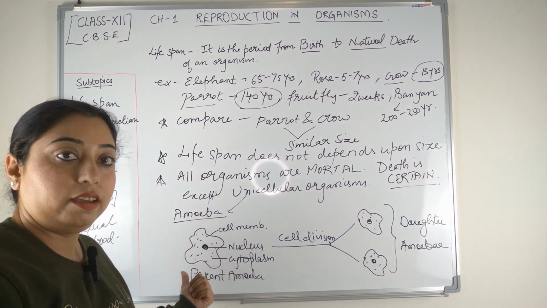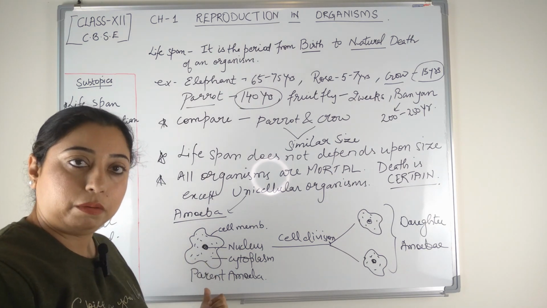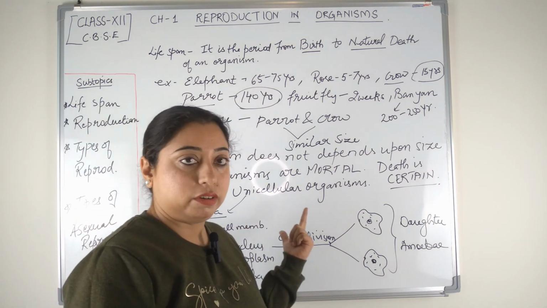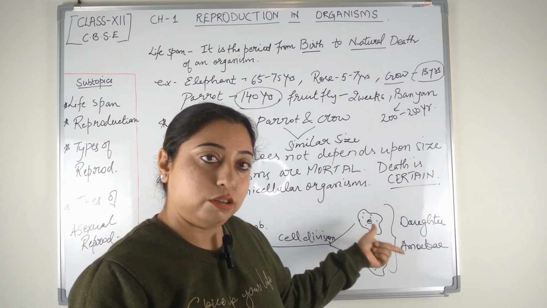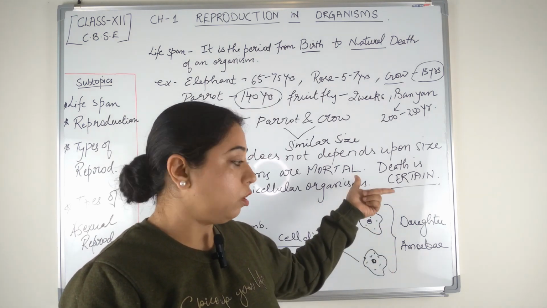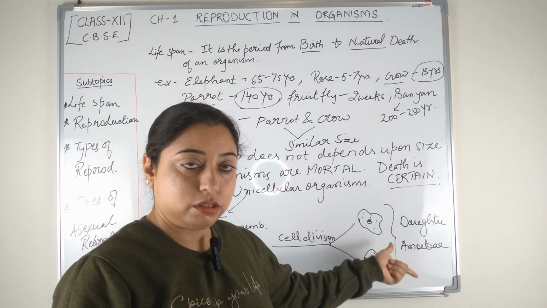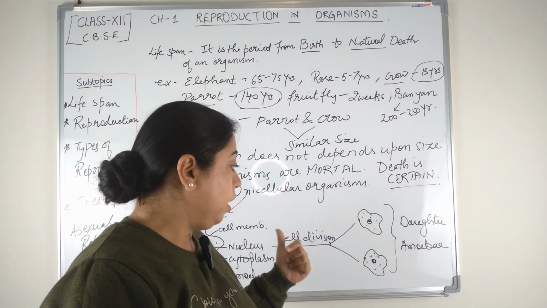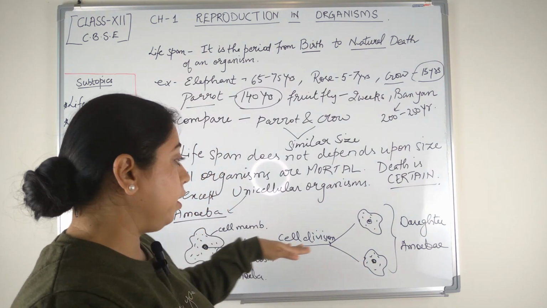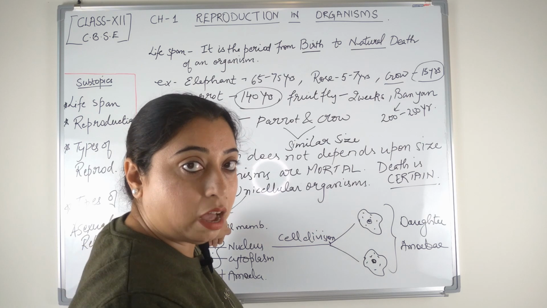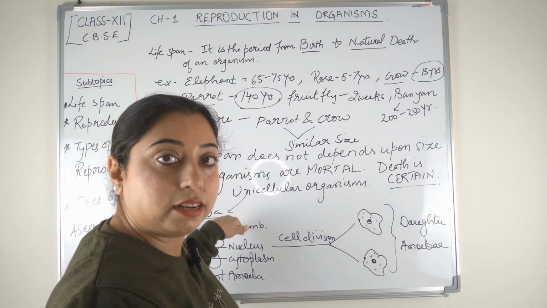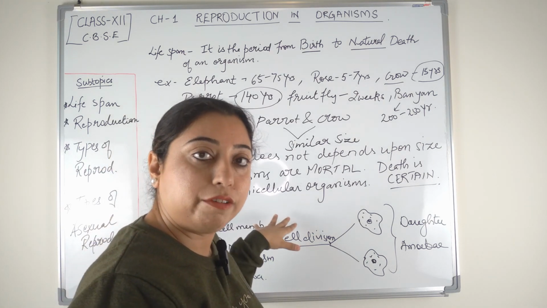So as you can see that once the parent amoeba matures, instead of dying, it gets converted into the daughter amoebae. The daughter individuals are produced from the parent amoeba and no parental part is left behind. No parental entity is left behind to die for.